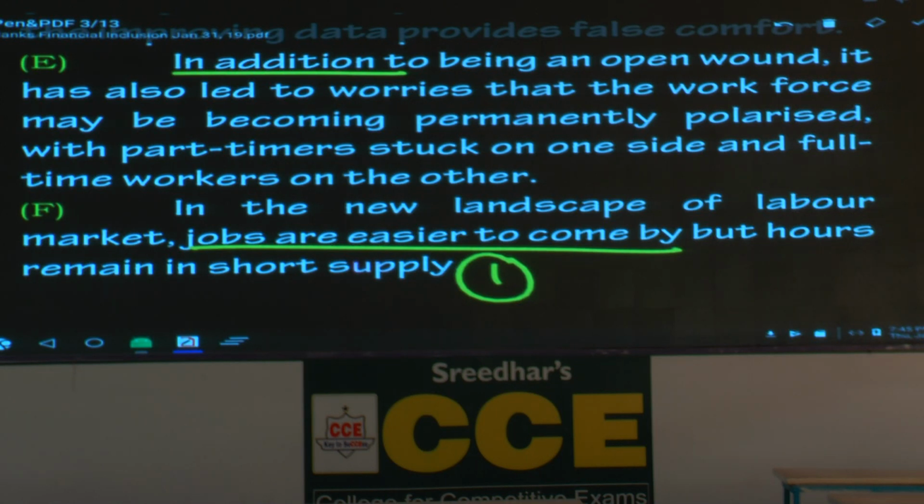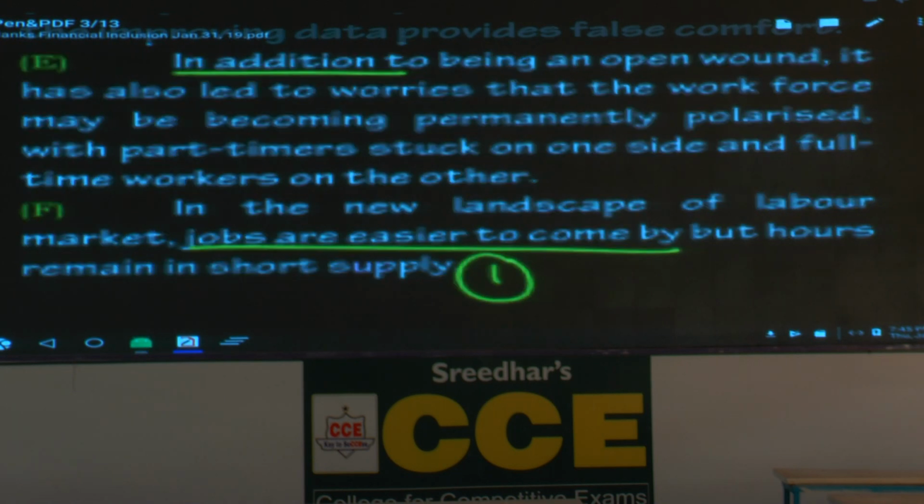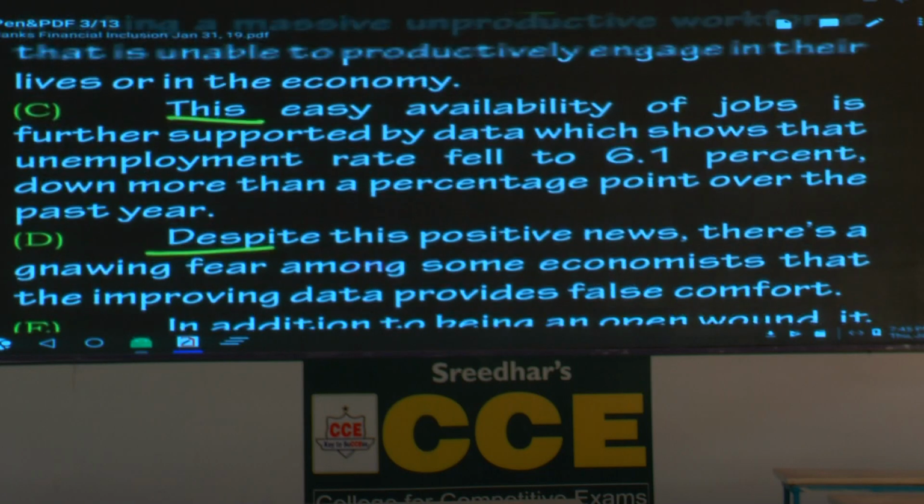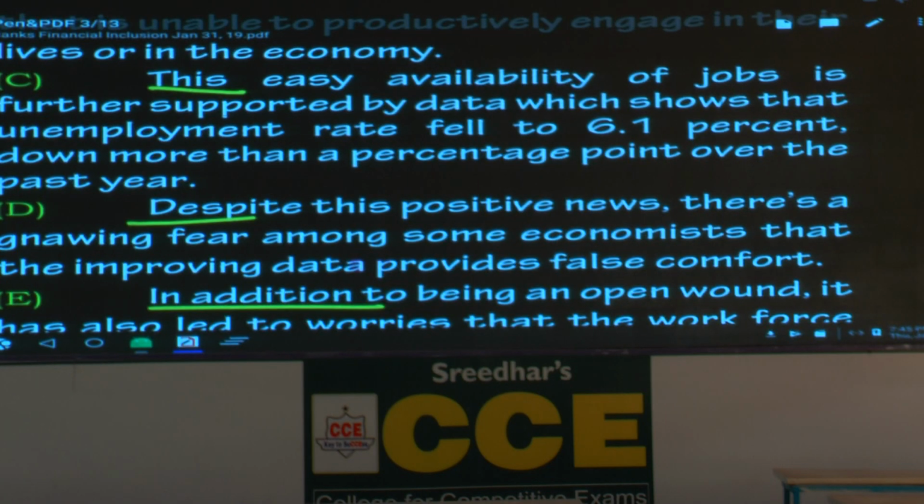Now, which sentence has got the expression availability of jobs? Which one is that? Clearly mentioned. How does the sentence go? This easy availability of jobs. Please underline easy availability of jobs. Can you see the continuity of thought, line of thought?